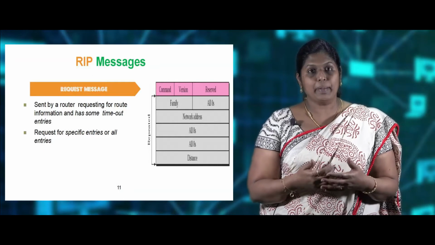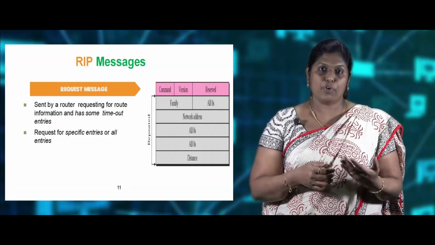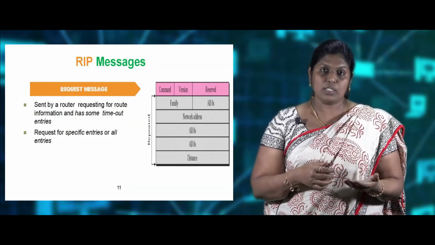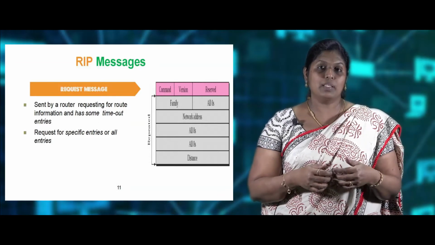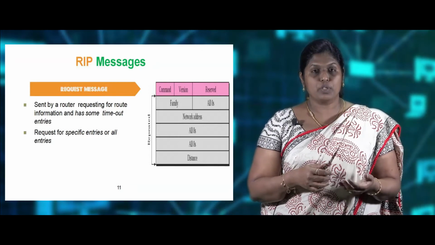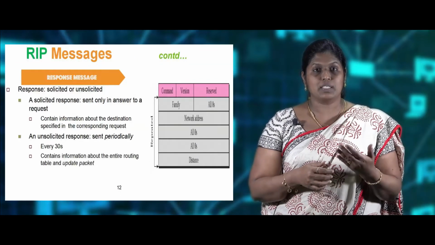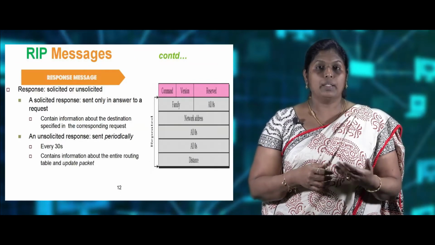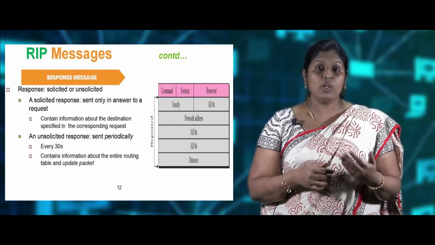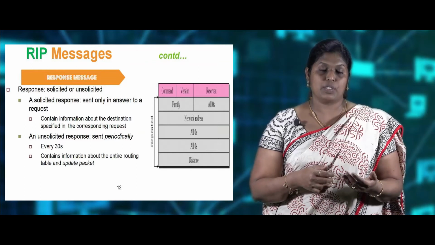Now we'll look into the RIP response messages. The RIP response messages come in two formats. One is a solicited message and another one is an unsolicited response message. The solicited response message gives an answer to the specific request that is made by the router, and this carries information only about the destination in its corresponding request message.